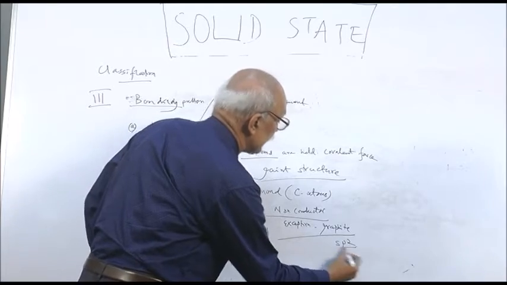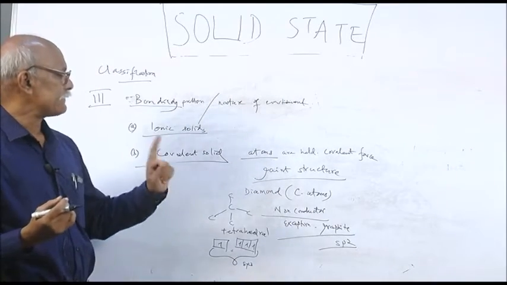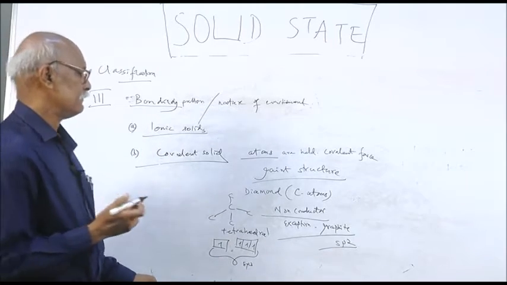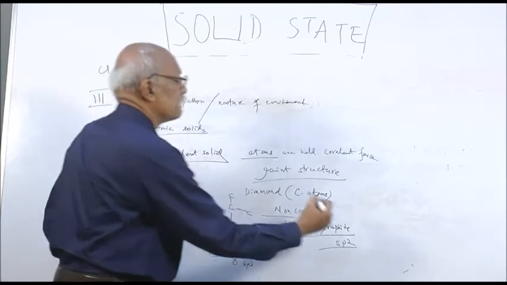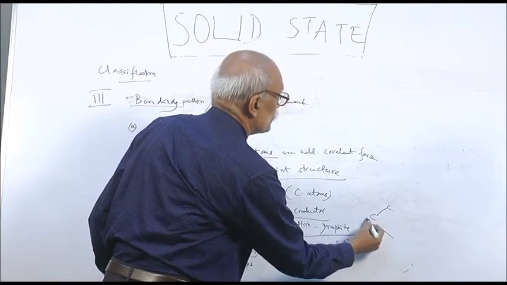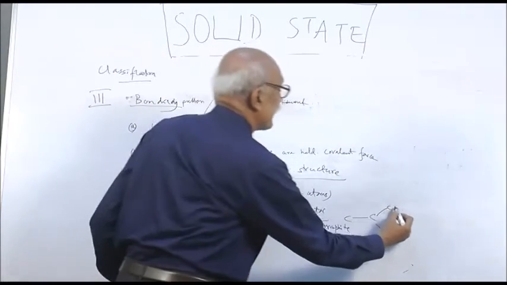Here you see, it is sp2 hybridization. Remember, in graphite there is sp2 hybridization, but in diamond it is sp3 hybridization. That means in diamond there are 4 bonds, but in graphite each carbon is attached simultaneously to 3 carbon atoms in the form of a hexagon.